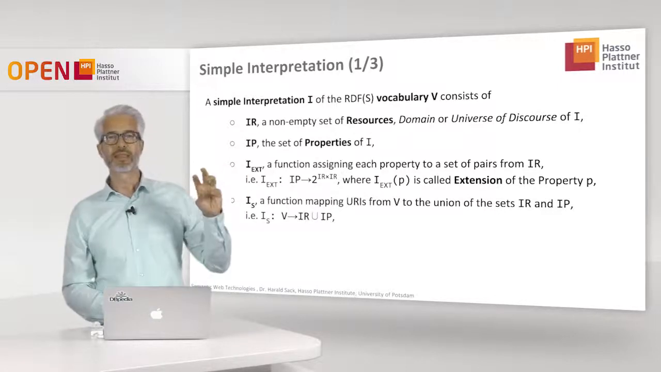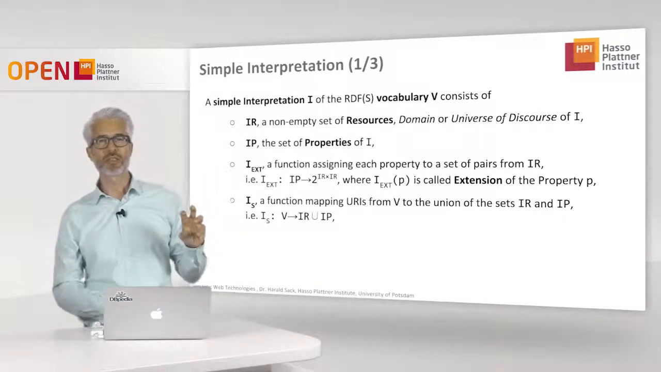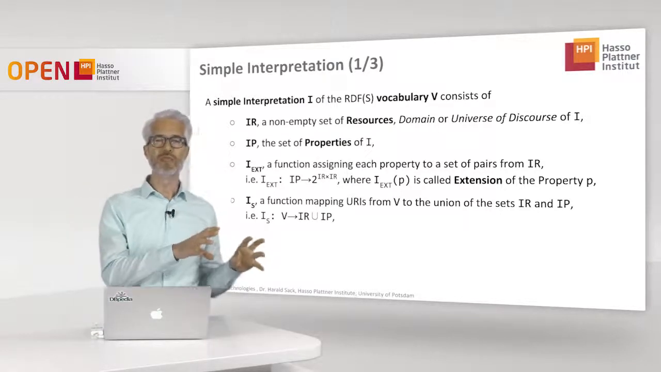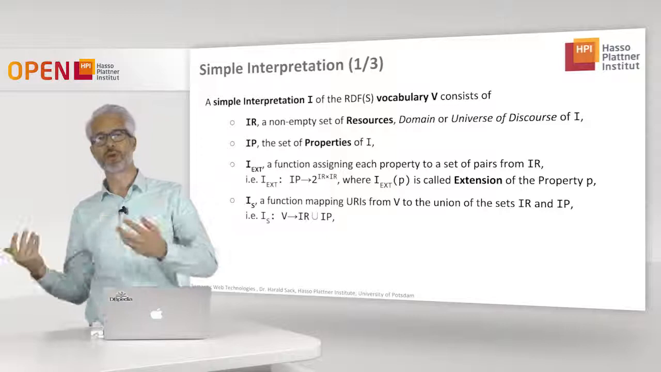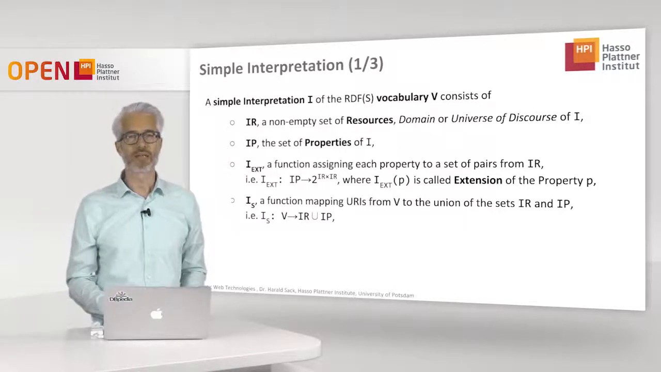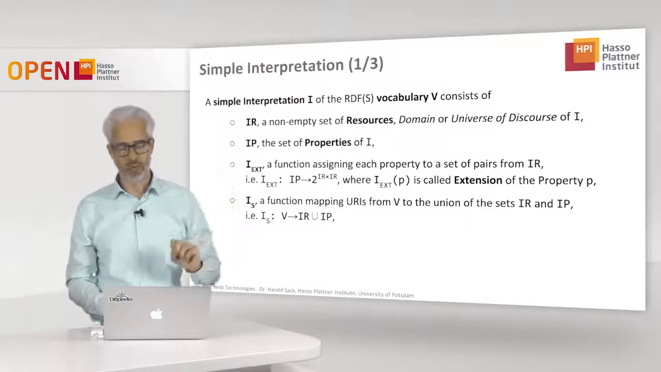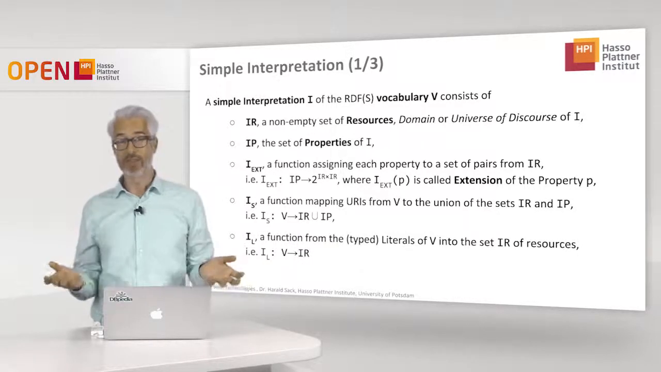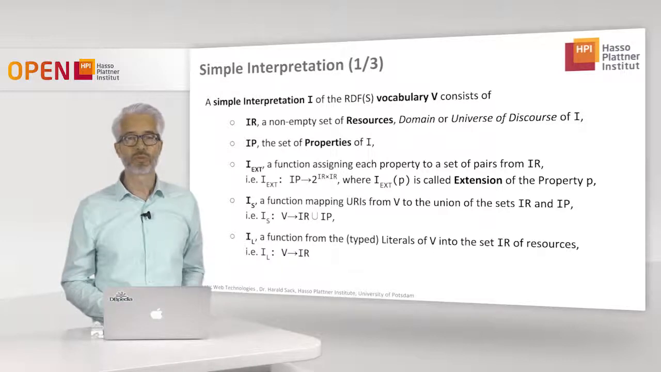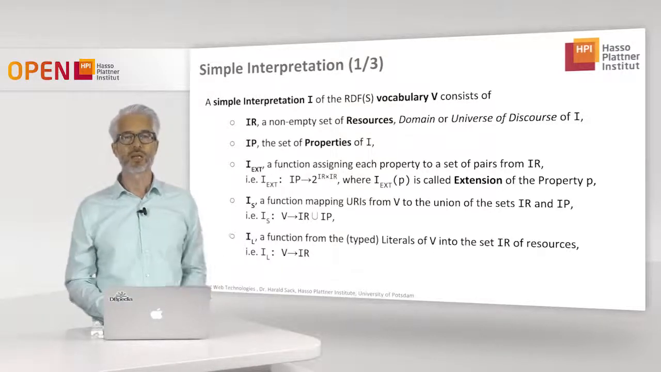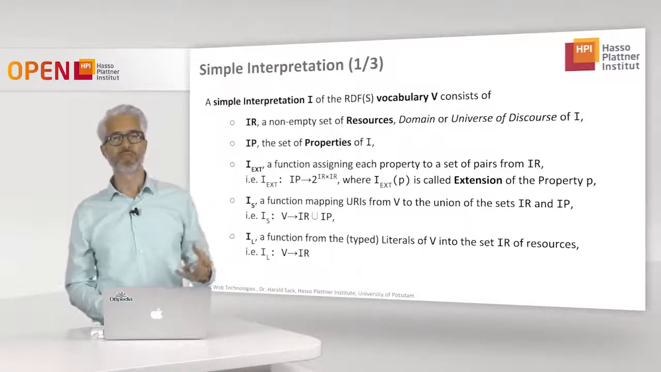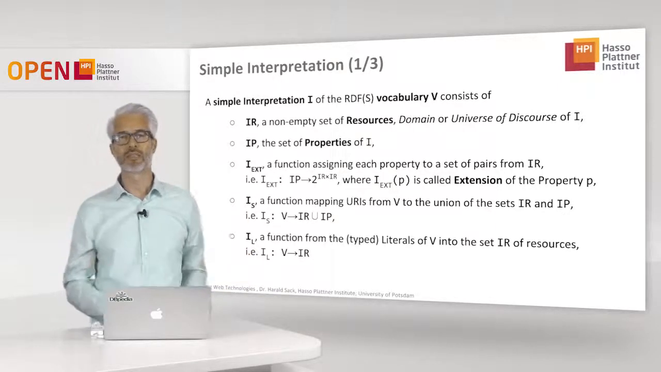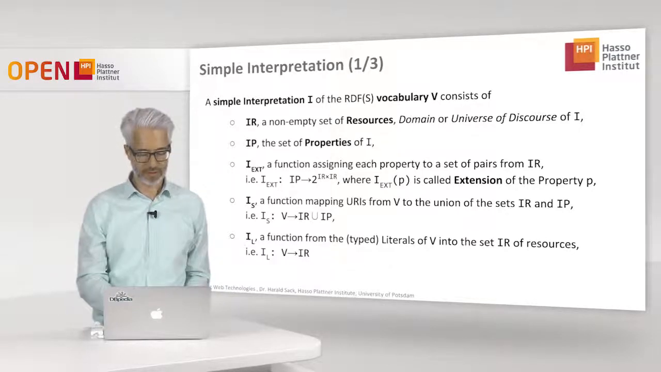So besides the extension function for properties, we also need a mapping function which maps URIs from our vocabulary V to the union of resources and properties. So this is the other mapping function we need for our URIs. Then, of course, besides URIs, we also have to take care of literals. So here we have a function which maps typed literals of V into the set of resources, because we treat typed literals as a kind of resources.